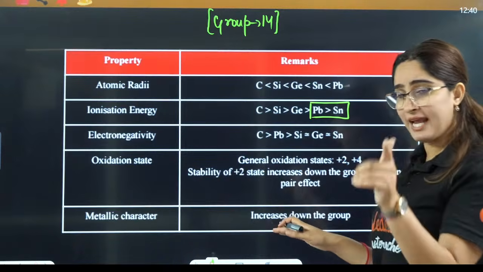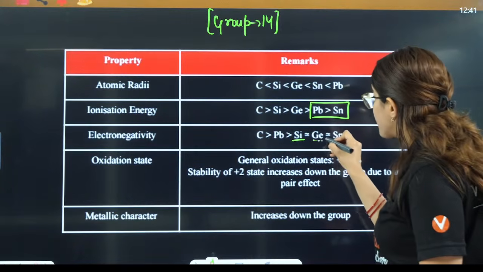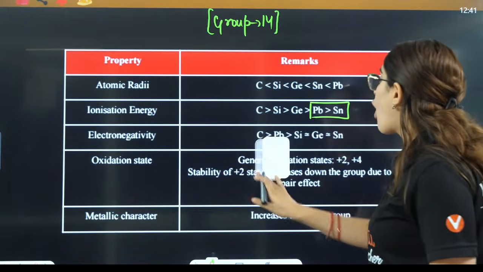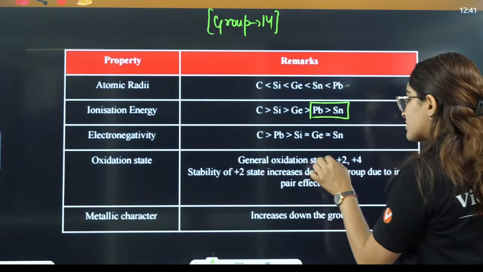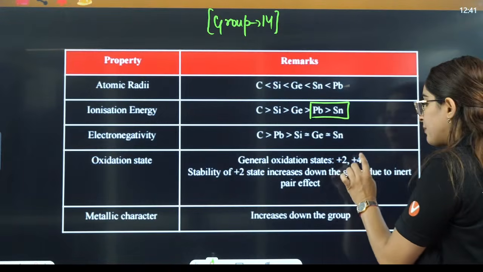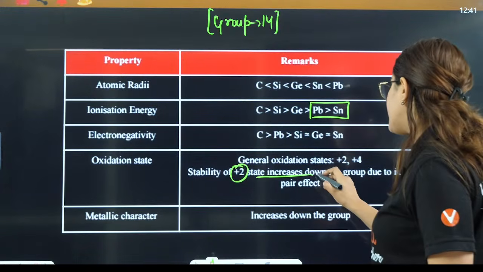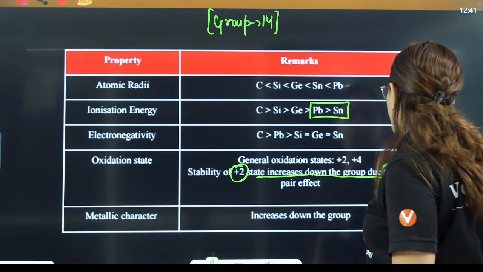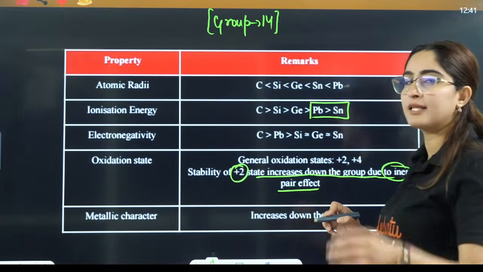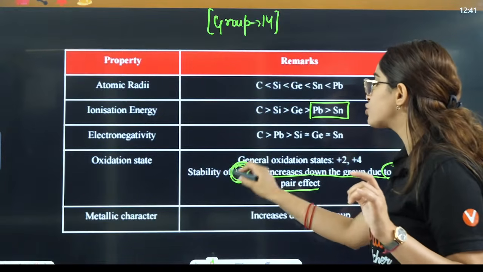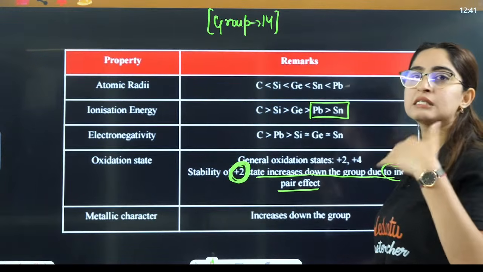After lead, silicon, germanium and tin have the same electronegativity. The general oxidation states are +2 and +4. Due to the inert pair effect, the stability of the +2 oxidation state increases down the group.